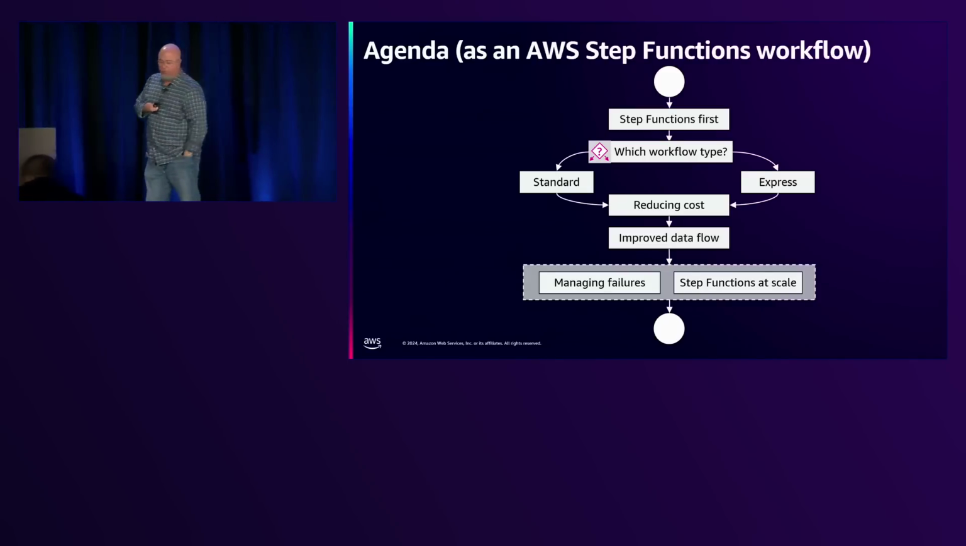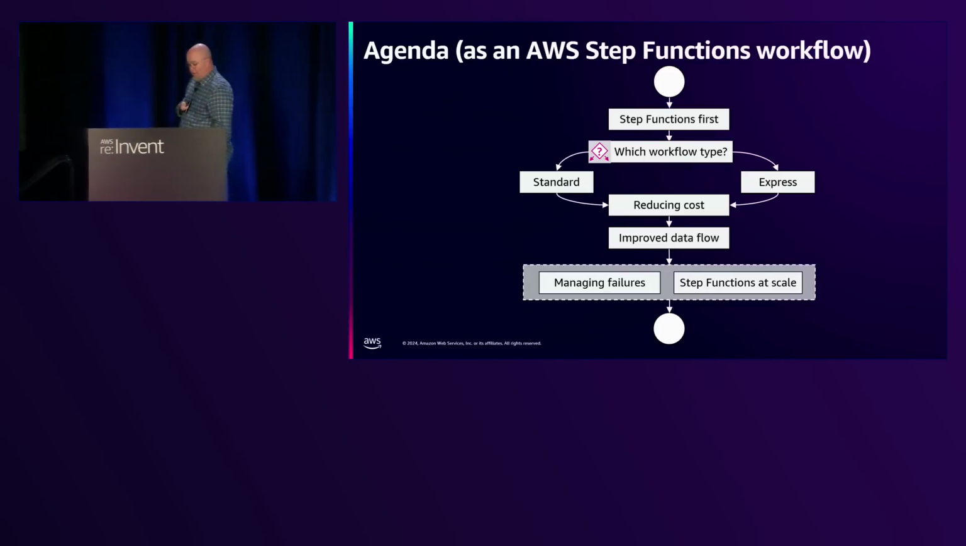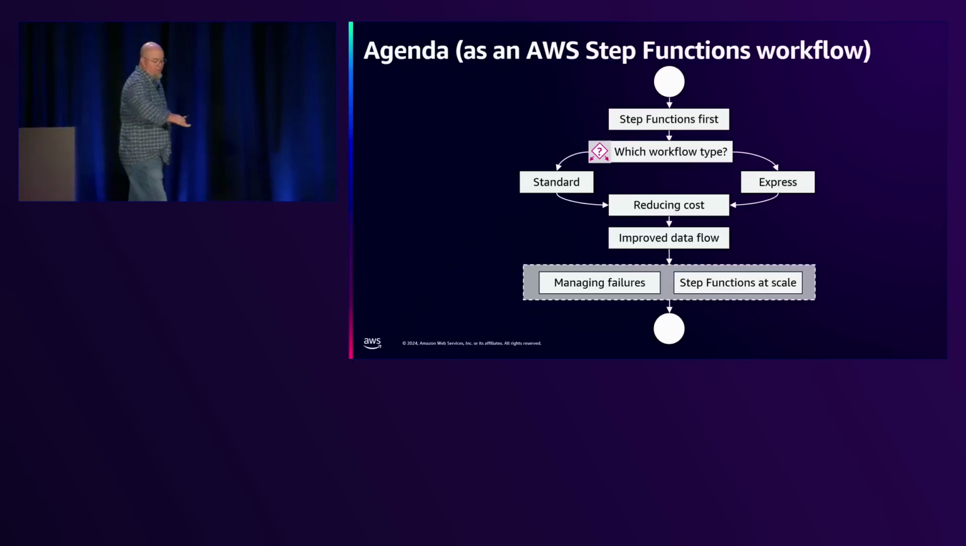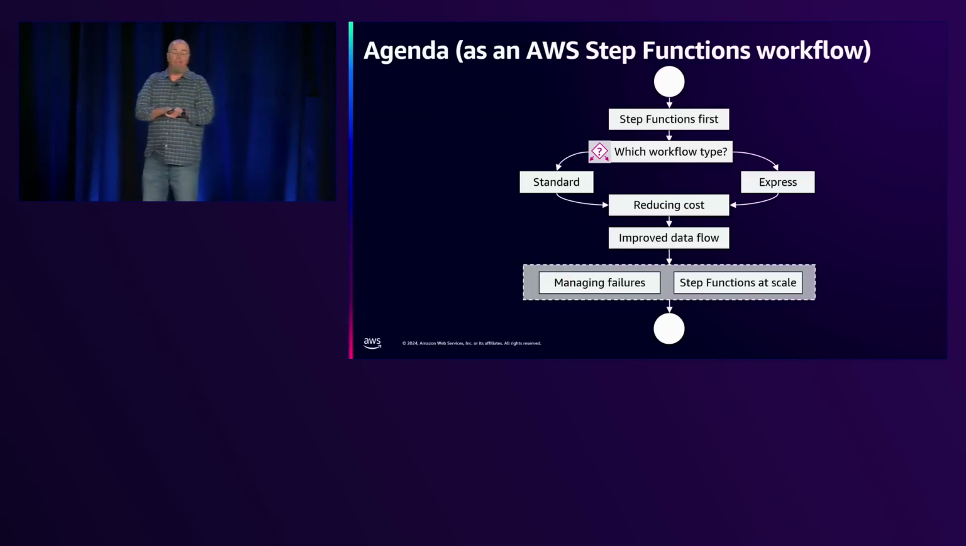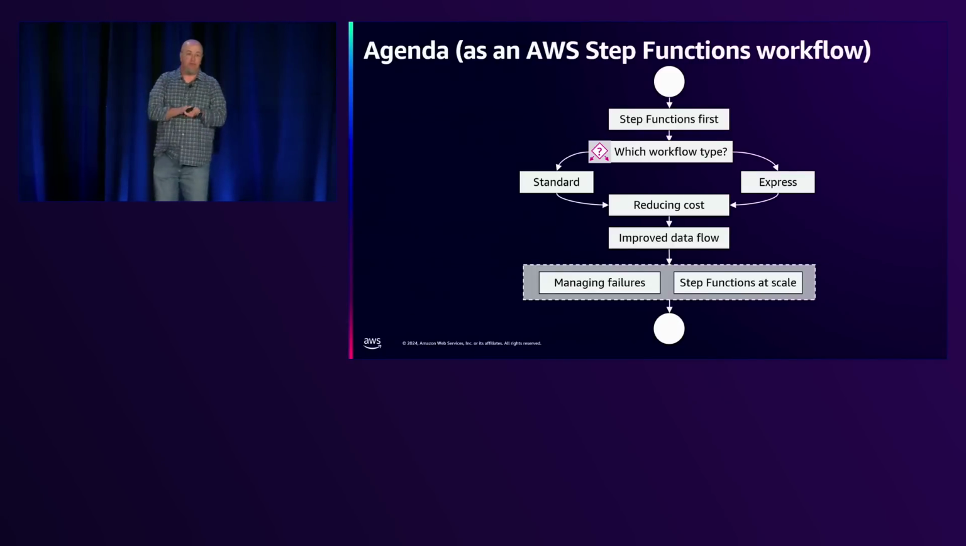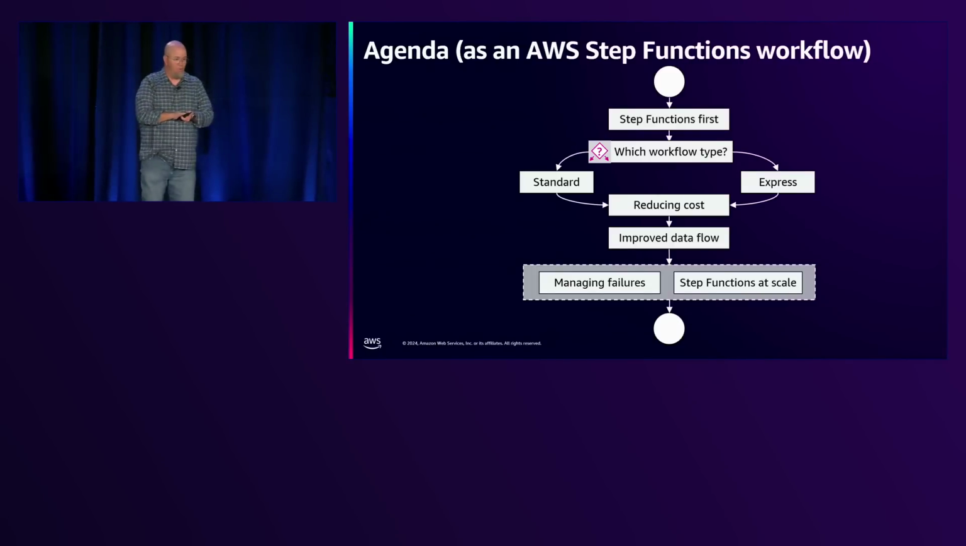We're going to talk about improved data flow. Hopefully you've been watching. We've had a few announcements go on. And then we're going to talk about managing failure in Step Functions at scale. I have a lot of content to cover, so it might be less jokes than usual, but we're going to cruise through this.